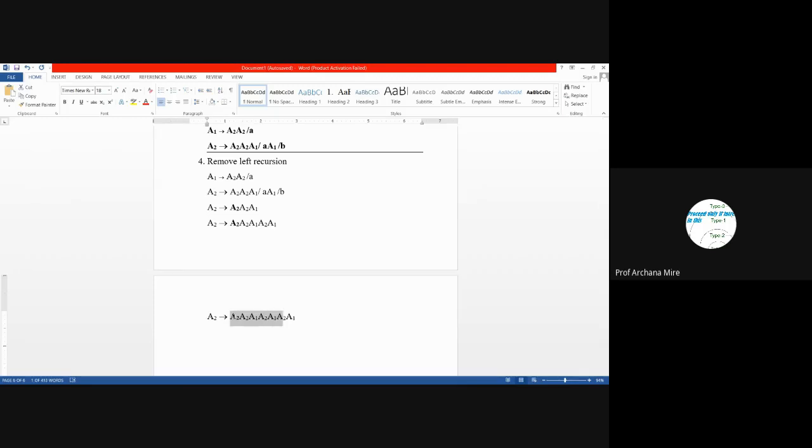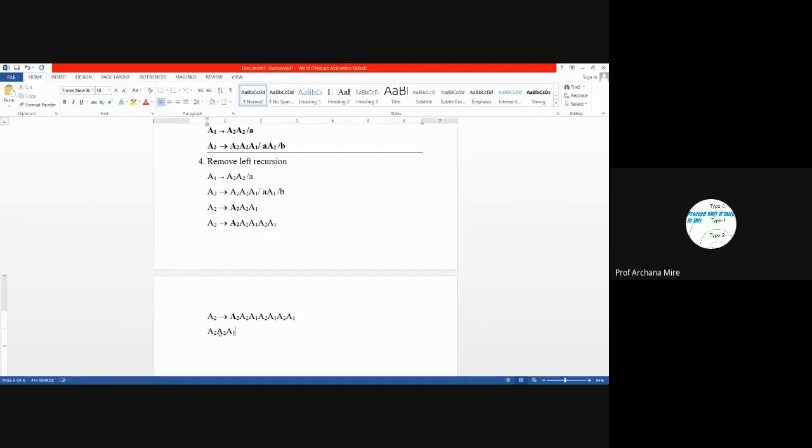Okay, let's rewrite it. A2, A2, A1. This is a string which is possible, but actually this A2, A1 structure. Now I will remove bold from this. And if we observe here, this A2, A1, once again here it is A2, A1, once again here it is A2, A1. So this structure is repeating.